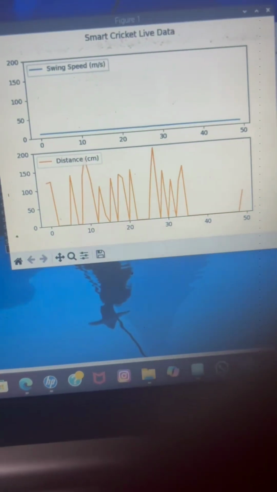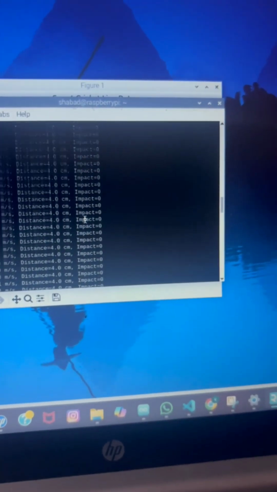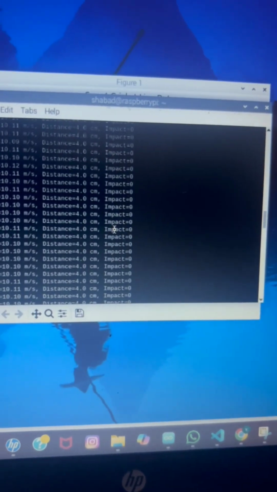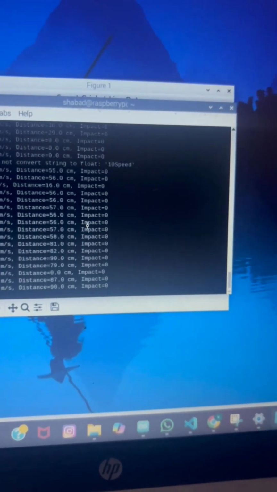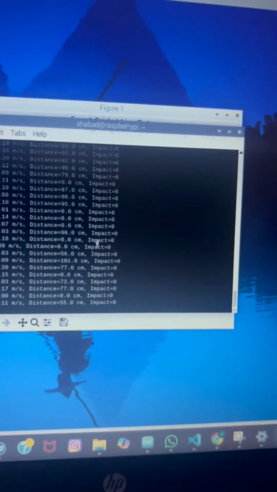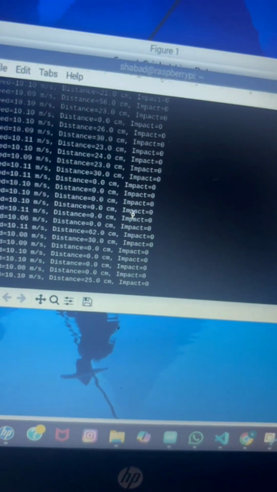Cricket is one of the most popular sports globally, but tools for tracking player performance are often expensive and complex. Most local players and coaches still rely on manual scorekeeping and subjective assessments, which are often inaccurate and provide delayed feedback. Existing systems like Hawkeye or video analysis software are powerful, but they cost thousands of dollars and are not portable for small practice sessions.